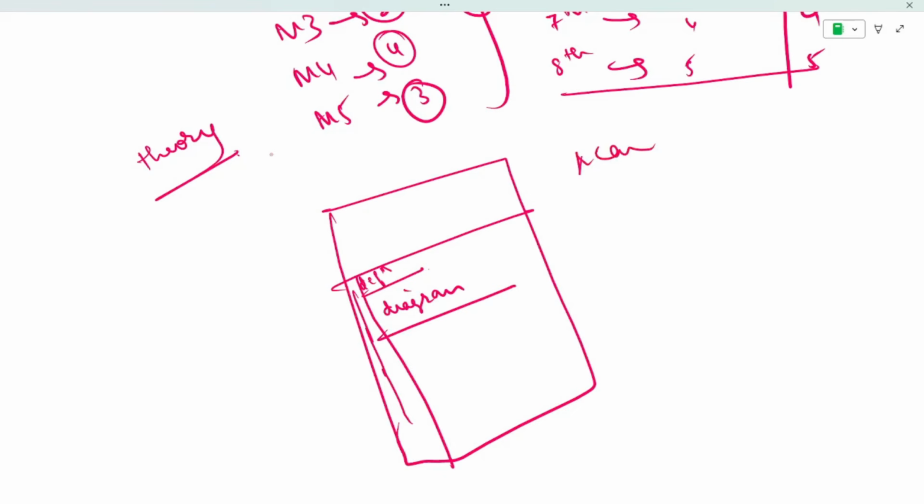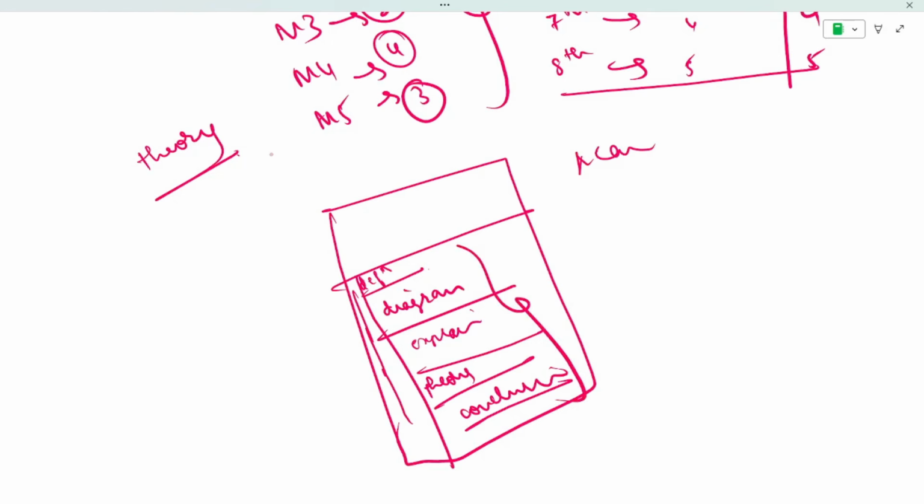Next, explain the diagram parts and all what you have. Next you can give the theory part. Next you can write a conclusion and conclude the answer at last. These are the 5 or 6 parts you have to remember and write in every question. And if there is a diagram, please don't skip that. That is the savior, I can say, for all the answers you will be writing, because if you know the diagram you can easily explain. Don't try to learn the diagram by heart. Please try to understand and know the parts and the functioning of each part.